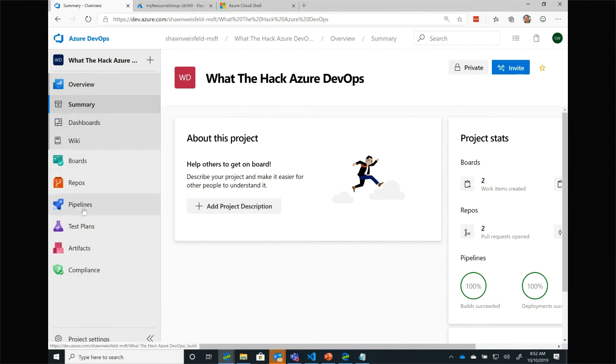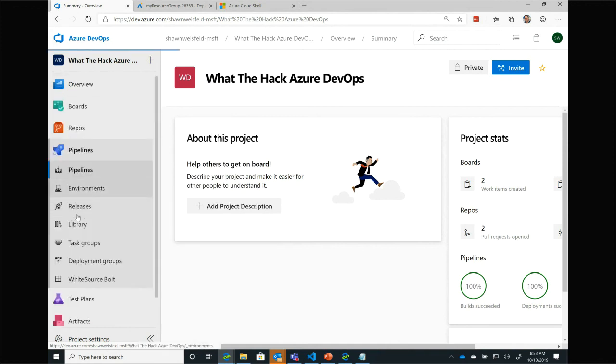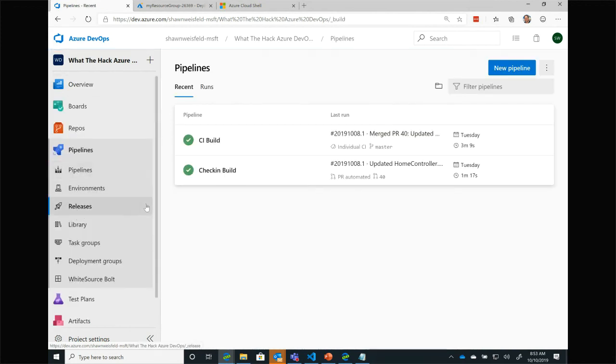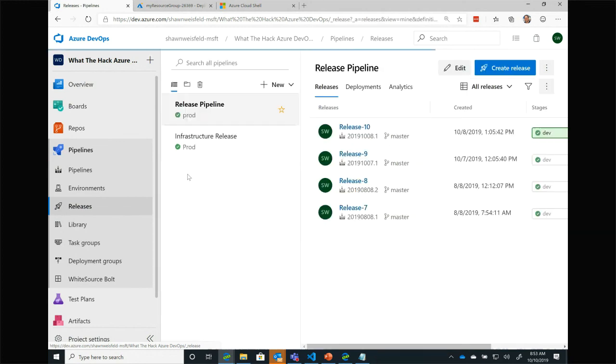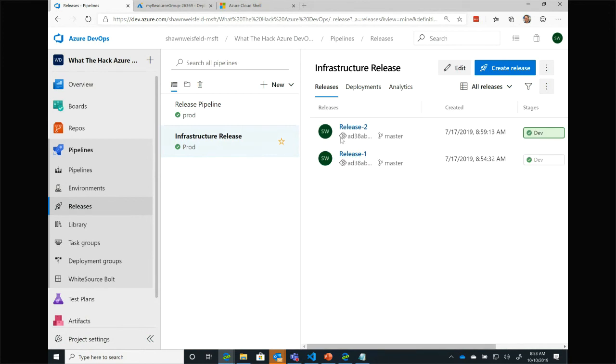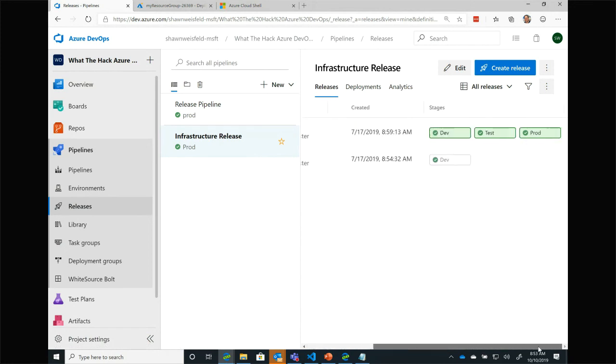So here's my Azure DevOps. In my Azure DevOps, I have a release pipeline. Now I've chosen to build a release pipeline that just releases my infrastructure bits, i.e. deploys my ARM template. So here you can see that release 2, when it was done on July 17th, was deployed out to my dev, my test, and my production environment successfully. And currently, noted by this darker green background here, release 2 is what's released to those environments.